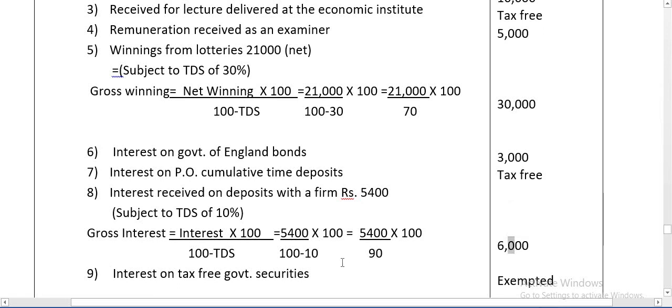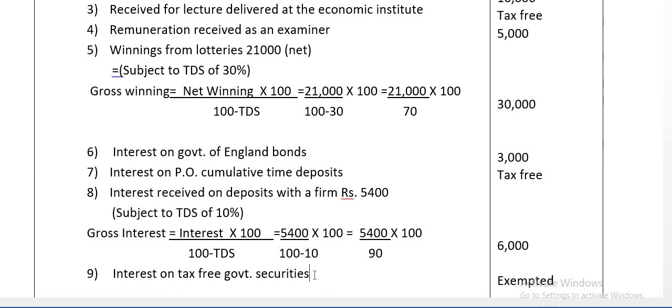Next, interest on tax-free government securities. Remember students, interest on tax-free government security is exempted from tax. There is a rule. There are two types of securities: one is tax-free securities and the other is tax-less or less-tax securities. Interest on tax-free government security is exempted from tax.